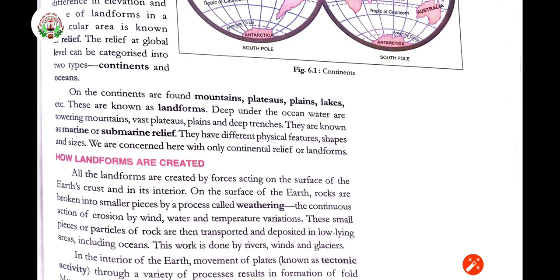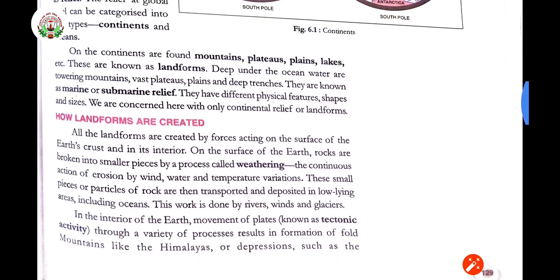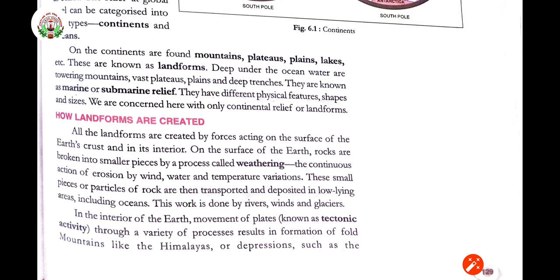Now, on the continent we find different landforms, and under the ocean also we find landforms on the ocean floor. Mountain, plateau, plains, lake, etc. These are known as landforms. Deep under the ocean water are towering mountains, vast plateaus, plains and deep trenches also.